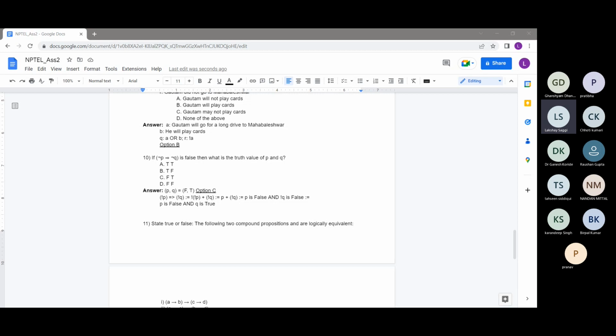So Ghanshyam, you're writing it may also be option A. So option A is true. As we have seen, P false and Q true is the only case where this expression can be false. And you can verify it also. If you put true for both of these values here, then not P will give us false. So whenever the first expression in an implication operator is false, the whole statement becomes true itself.